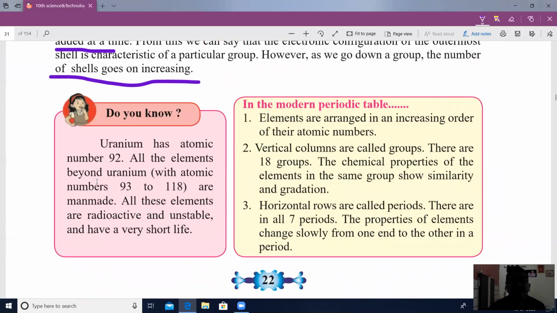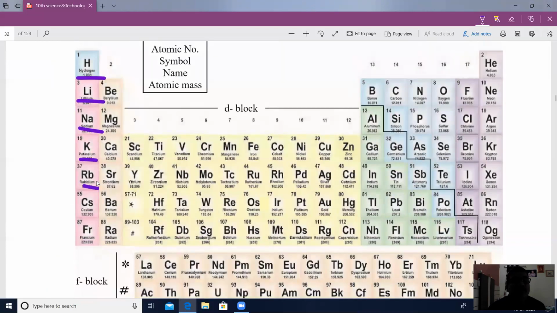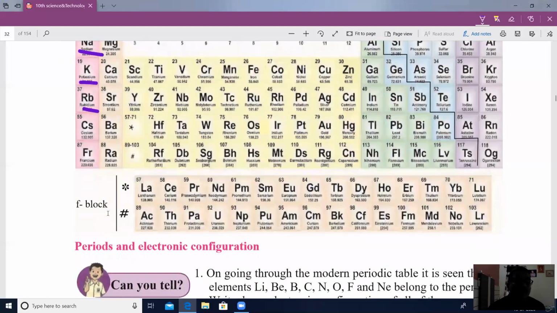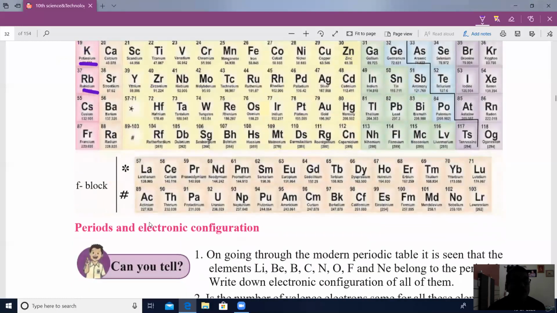Look at this modern periodic table. Here are the S block elements, groups 1 to 2. D block elements, groups 3 to 12. P block, groups 13 to 18. And the F block elements at the bottom, the lanthanide and actinide series, are called F block elements.